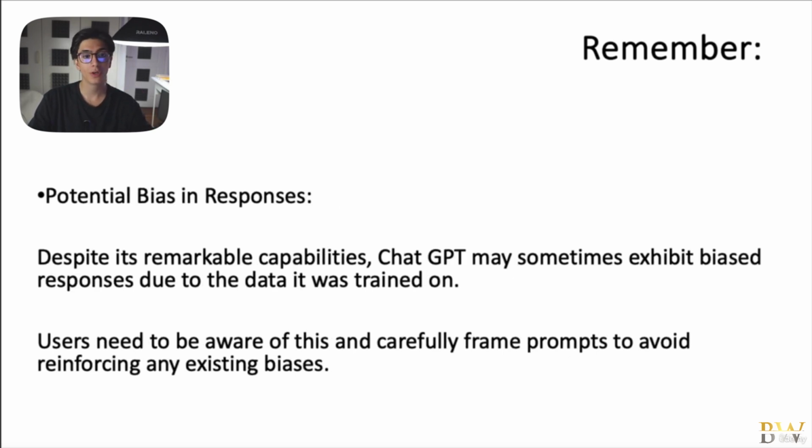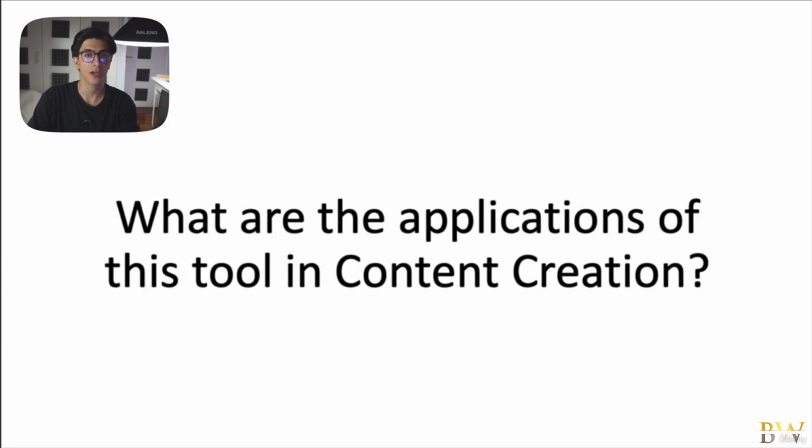Also, you need to be aware of potential bias in the responses that ChatGPT creates. So obviously, OpenAI is a company. Companies are run by people, and ChatGPT may have data sets that receive information from all over the web, but this doesn't mean that information isn't biased sometimes, right? So despite its remarkable capabilities, ChatGPT may sometimes exhibit biased responses due to the data that it's been trained on. Users need to be aware of this and carefully frame prompts to avoid reinforcing any existing biases, especially if you are creating content for social media based on things that are happening right now in the world. You need to be aware of potential biases in the responses.